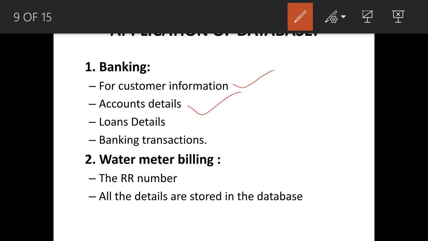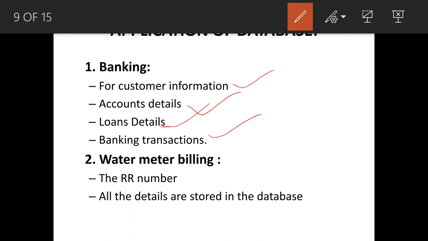Next, account details. We can check account details in the database. Loan details. We can check the loan details, how much the customer has to pay and how much they have cleared. So like this we can get the information. Next, banking transactions. All transactions we can keep in the database.